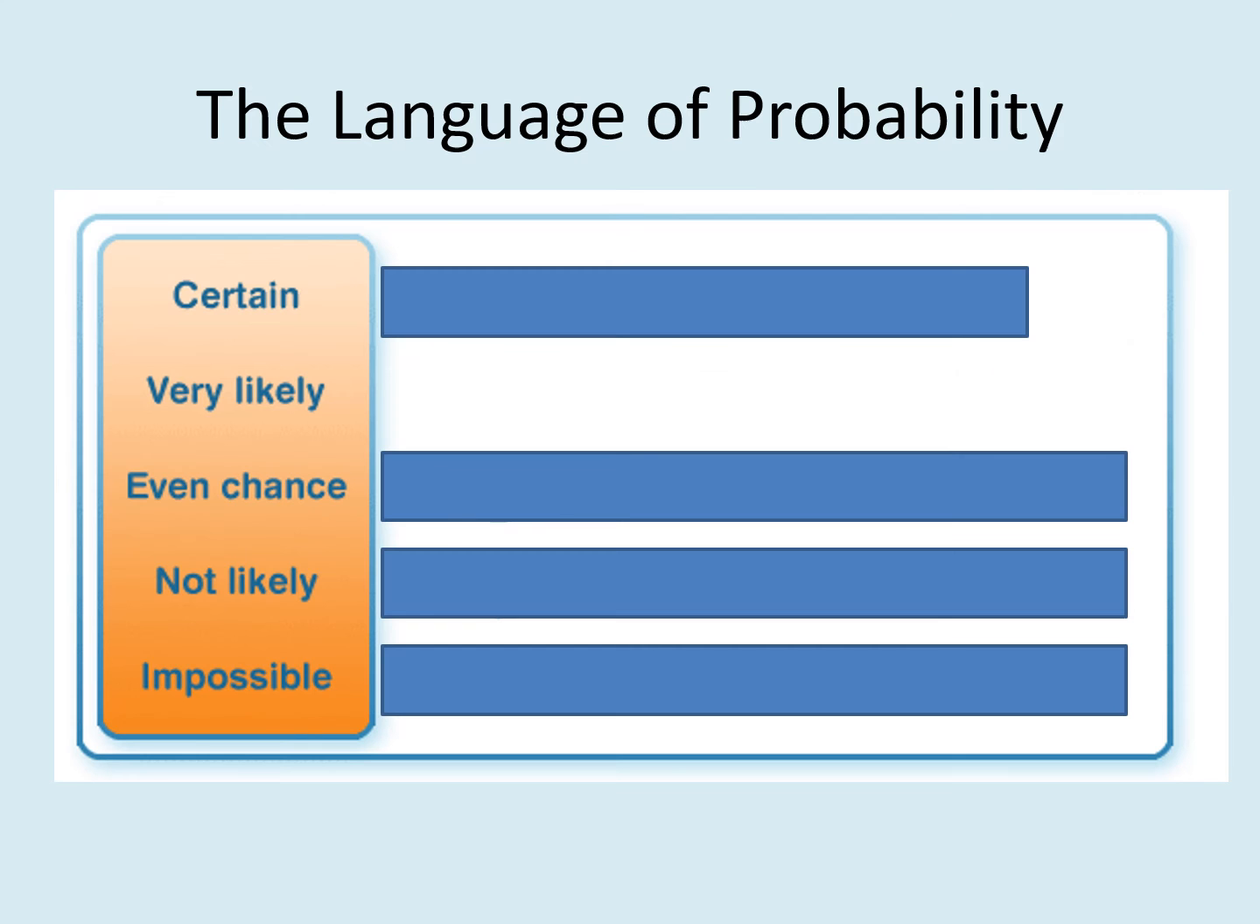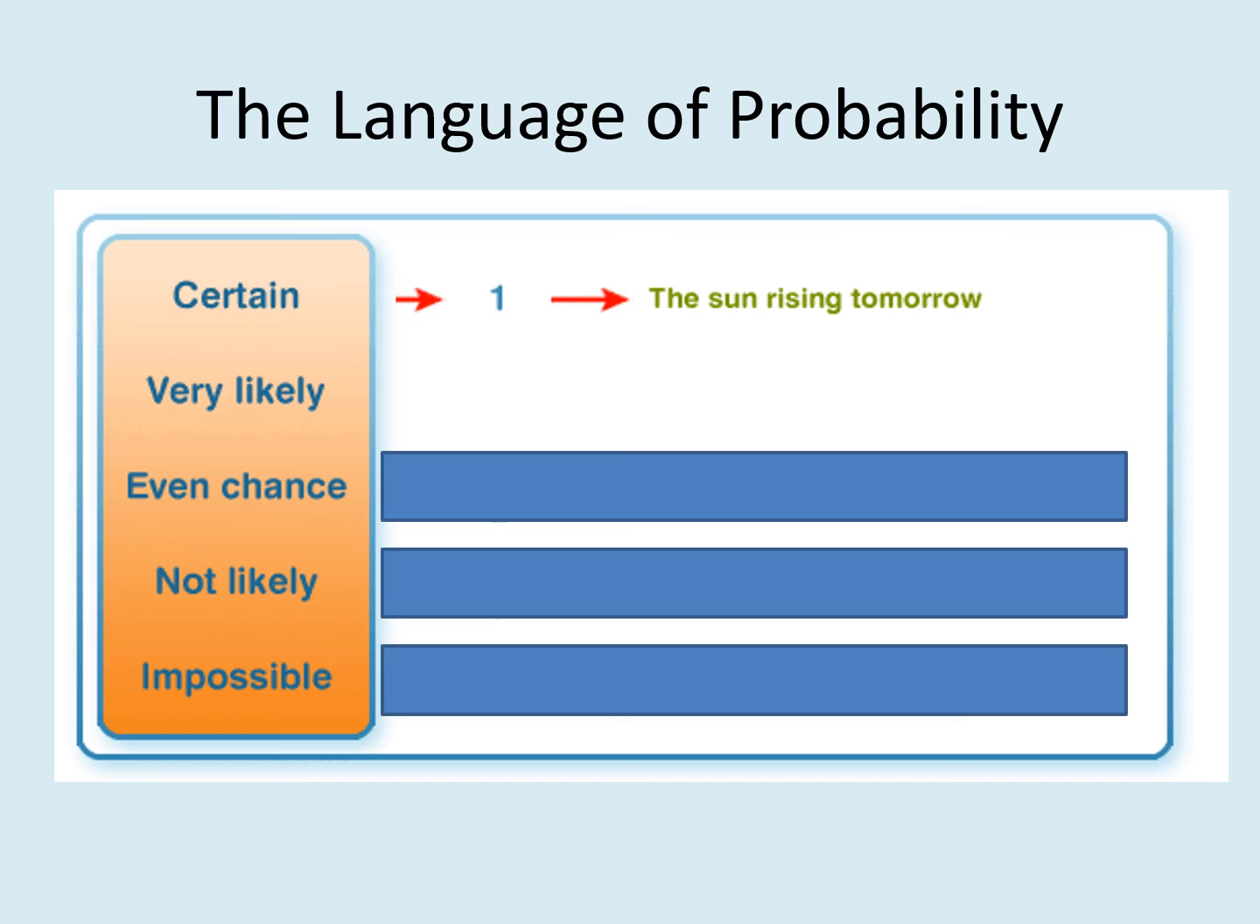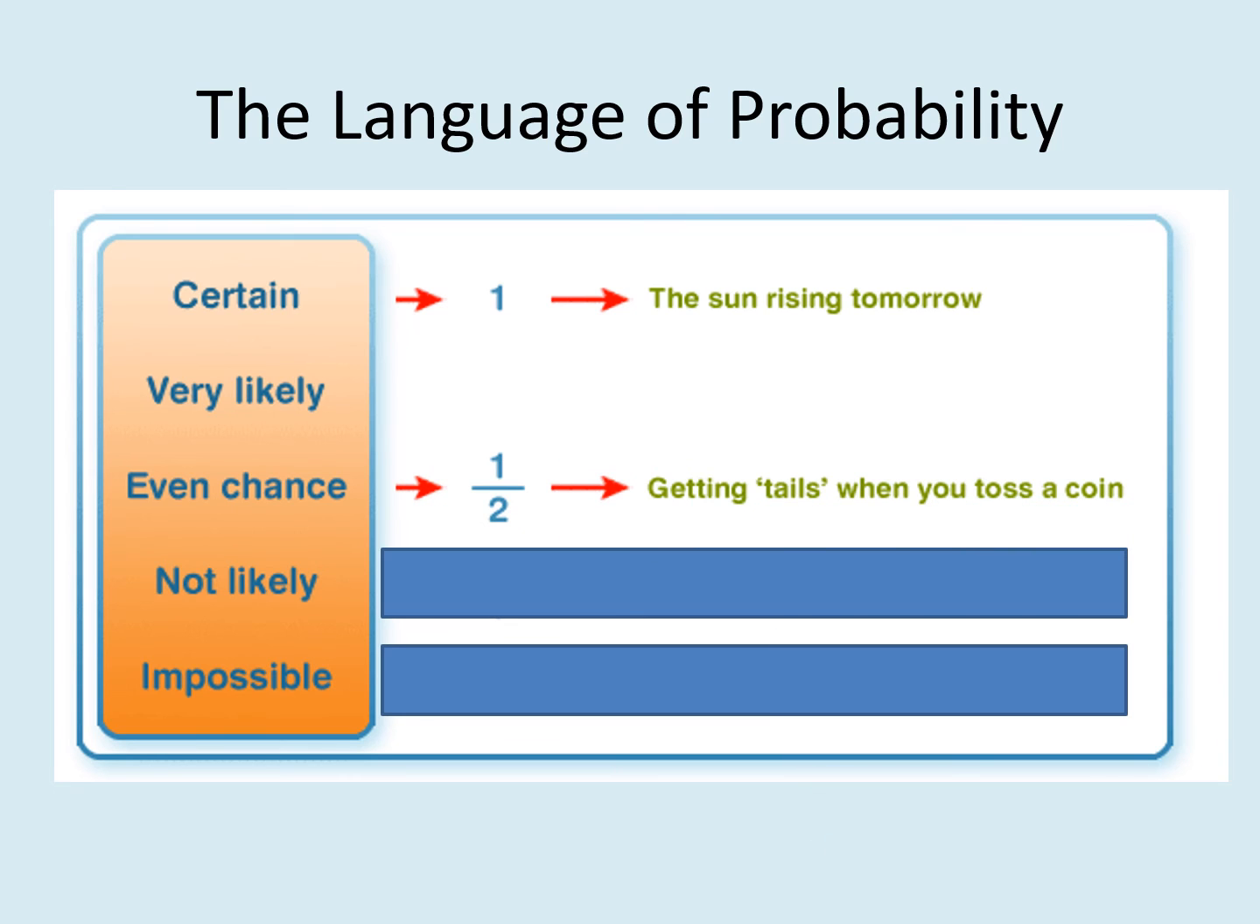Wow. The language of probability, you can say vocabulary. Certain. Certain means what? Just now we learned the sun rising tomorrow. It is certain. Definitely it takes place. Even chance: getting tails when you toss a coin. Okay, vice versa, getting heads when you toss a coin.